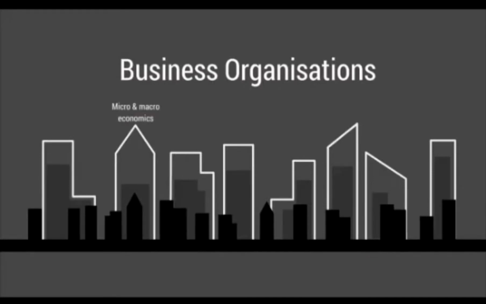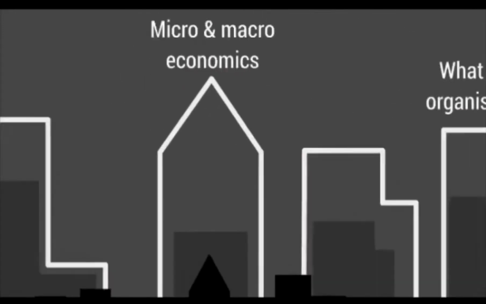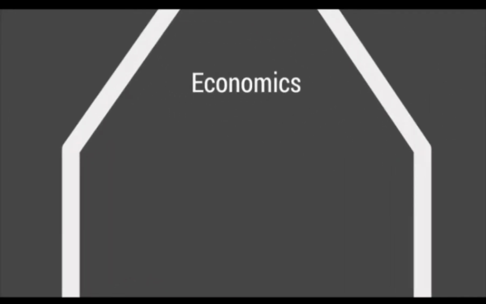In this presentation, we're going to look at micro and macroeconomics and get a really good understanding of what economics means and how it can be split up into two different types. Then we're going to look at what an organisation actually is, and we'll finish up by looking at the various different types of organisation. We'll start by looking at economics.